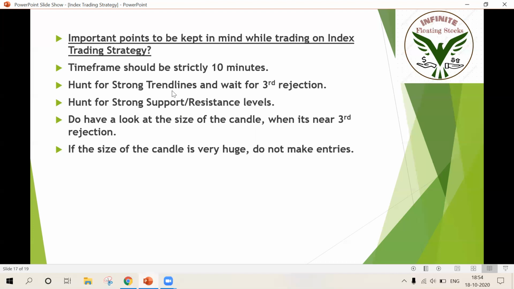See, trend lines is our first confirmation, support and resistance is our second confirmation. Okay, you need to hunt for strong support and resistance levels. Also, you need to hunt for strong trend lines. Okay, and just do have a look at size of the candle when it's near third reaction. If the size of the candle is very huge, do not take the trade. Okay.